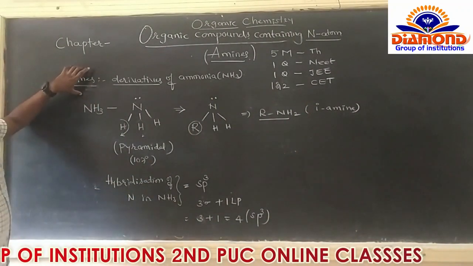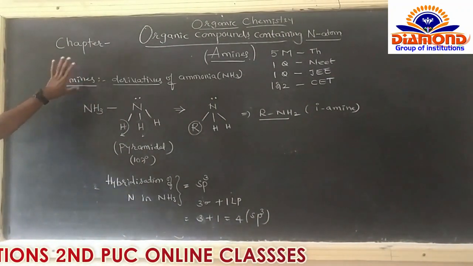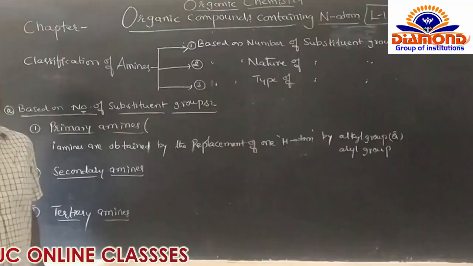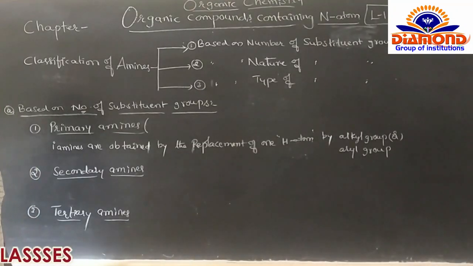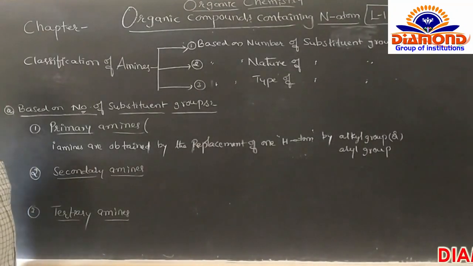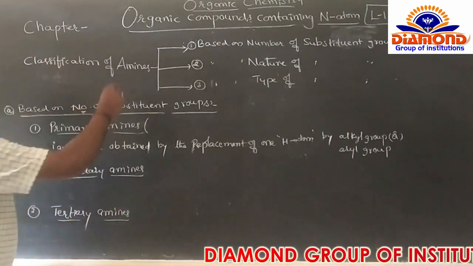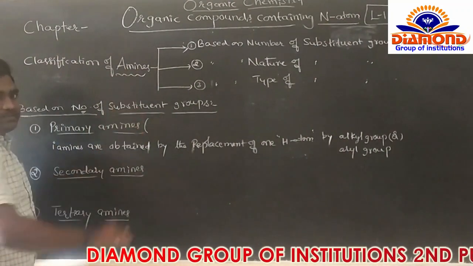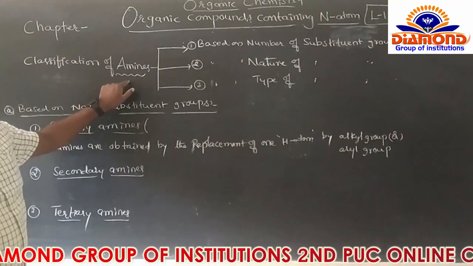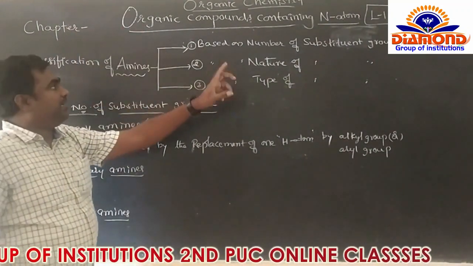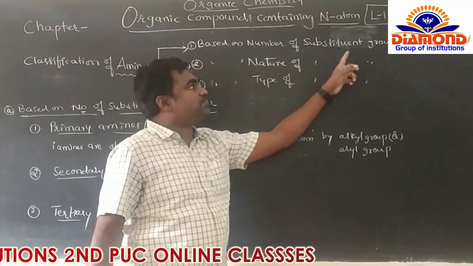Next, the classification of amines. The amines are actually classified into 3 types. What are they? The first one, based on the number of substituent groups.